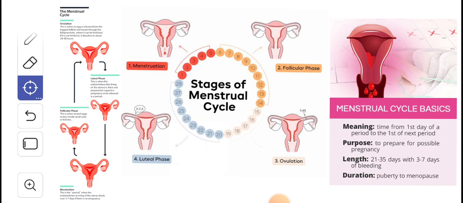And the second is the luteal phase. This is when the endometrium, the lining of the uterus, is thick and prepared to support a pregnancy and to be released in the period. Then this is the third stage, which we call the follicular phase. This is when several eggs mature inside the small sacs called follicles. Okay, and the fourth stage, the luteal phase.